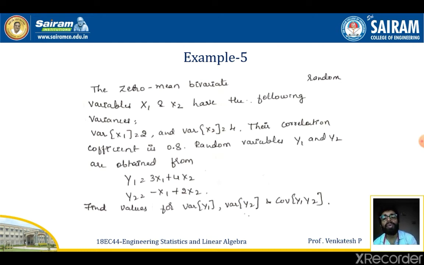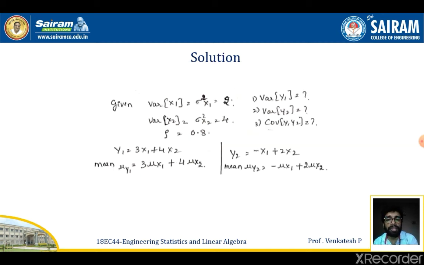So now I want to estimate the variance of these two bivariate transformations, that is variance of y1 and variance of y2. Also I need to estimate the value of covariance of these two bivariate transformations, that is covariance of y1 and y2. So now let me see how to estimate the value.